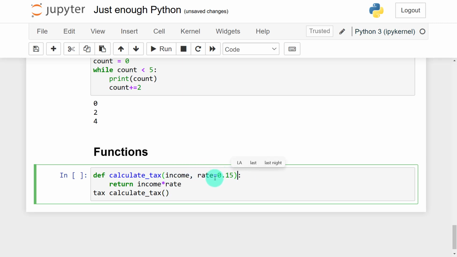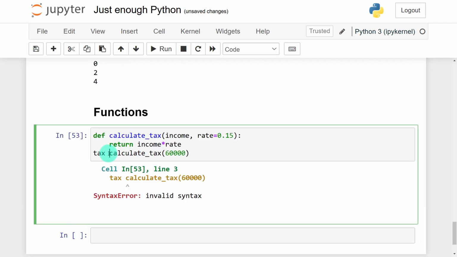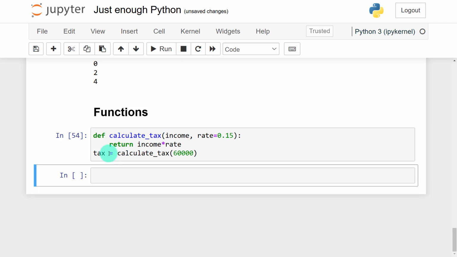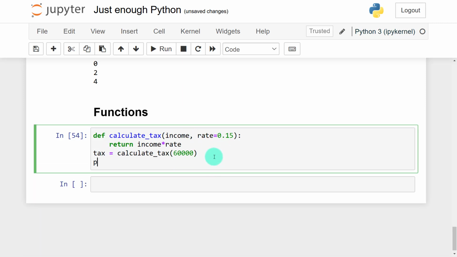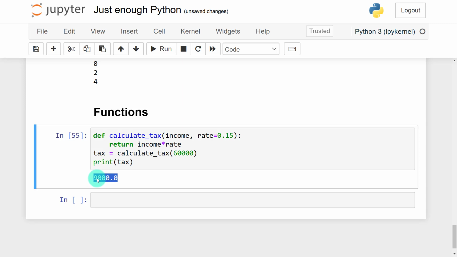Remember, the rate is already defined, so here I'll only pass in the income, assuming my income is 60,000 USD. Oh, I'm supposed to say is equal to, sorry. So now when I print my tax, you can see that my tax should be 9,000. This is what I return.